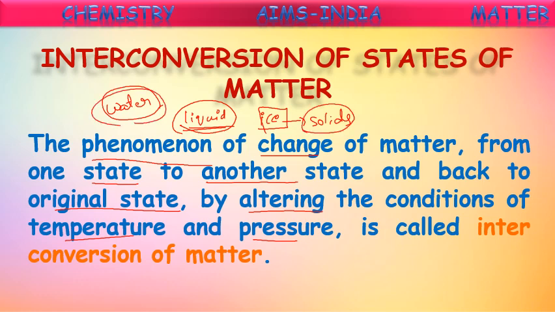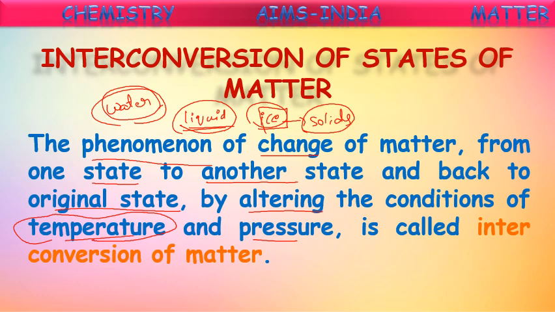Water is converted into ice cubes. While the condition of temperature has been changed, you have decreased the temperature from room temperature to low temperature. That's why there is a change in the state. This phenomenon is called interconversion of states of matter.